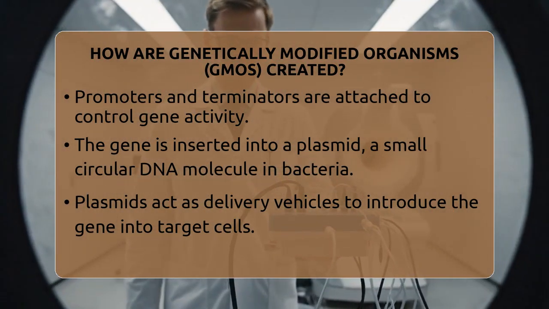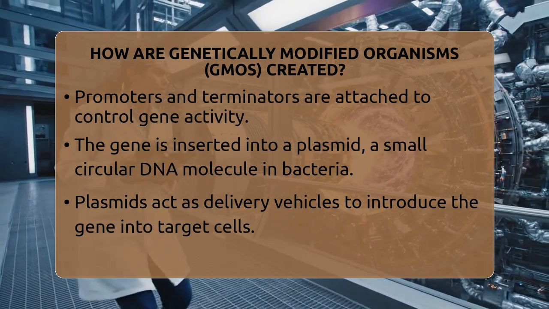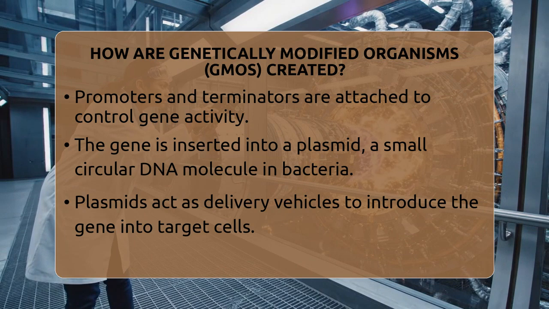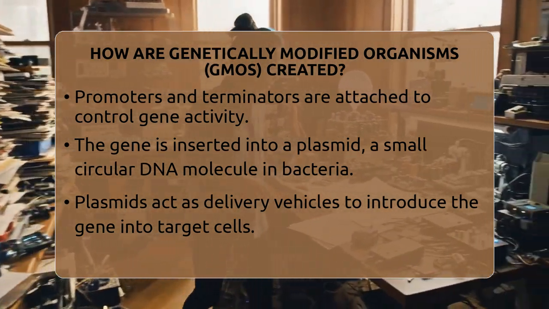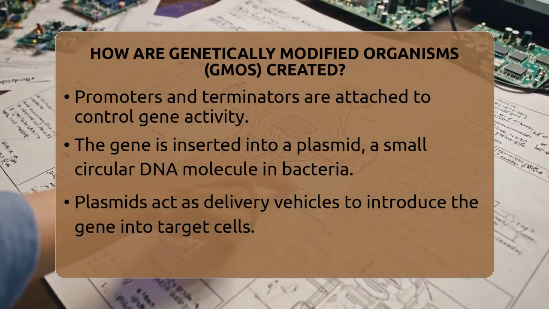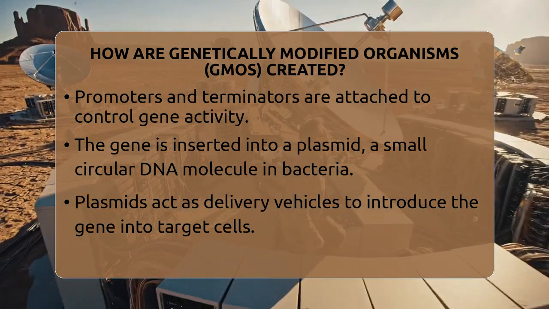Next, they insert this gene construct into a carrier molecule called a plasmid. Plasmids are small, circular pieces of DNA found in bacteria. They act like delivery trucks, helping the gene multiply inside bacterial cells. After enough copies are made, the plasmid with the new gene is ready to be transferred into the target organism.